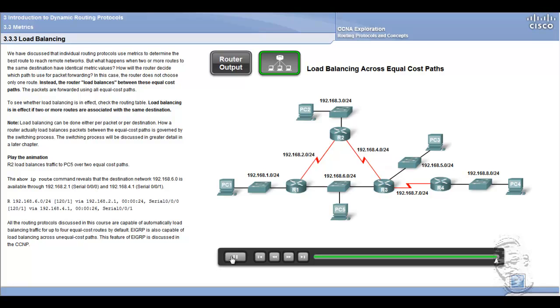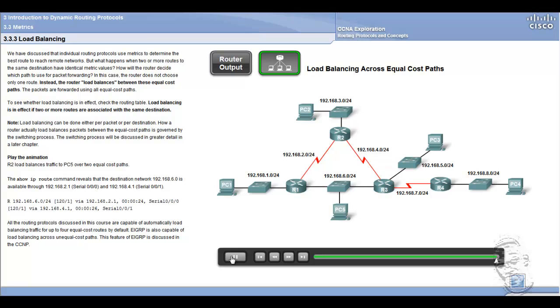R 192.168.6.0/24 [120] via 192.168.2.1, 0 hours 0 minutes and 24 seconds, serial 0/0/0, via 192.168.4.1, 0 hours 0 minutes and 26 seconds, serial 0/0/1.